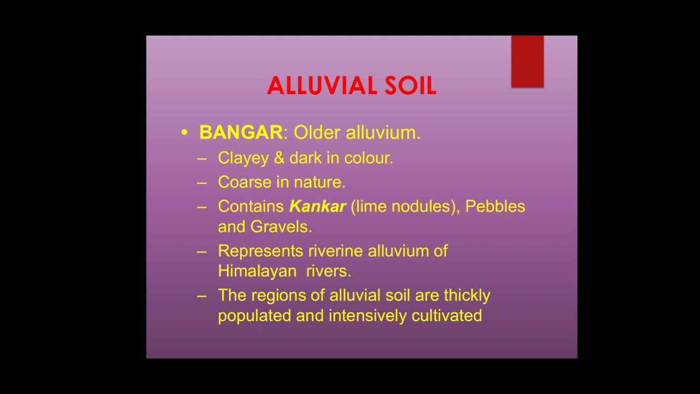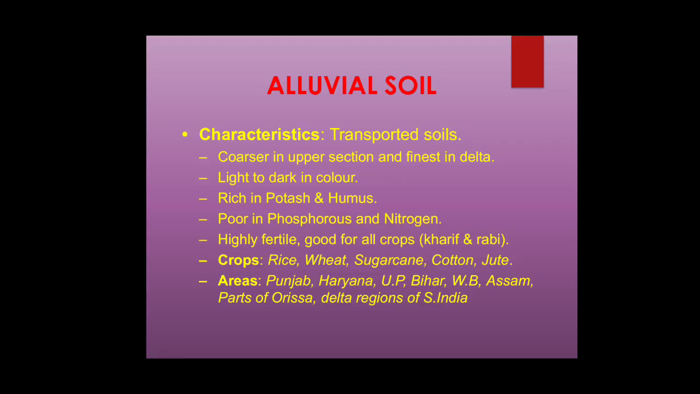The regions of alluvial soil are thickly populated and intensely cultivated. Because of the richness present in the soil, it gives good fertility to the crops. Next, characteristics. Alluvial soil is a transported soil. It is not formed in the place of its parent rock and staying there, but is formed in a very distant place and transported through river flood, water, glacier movement and wind.